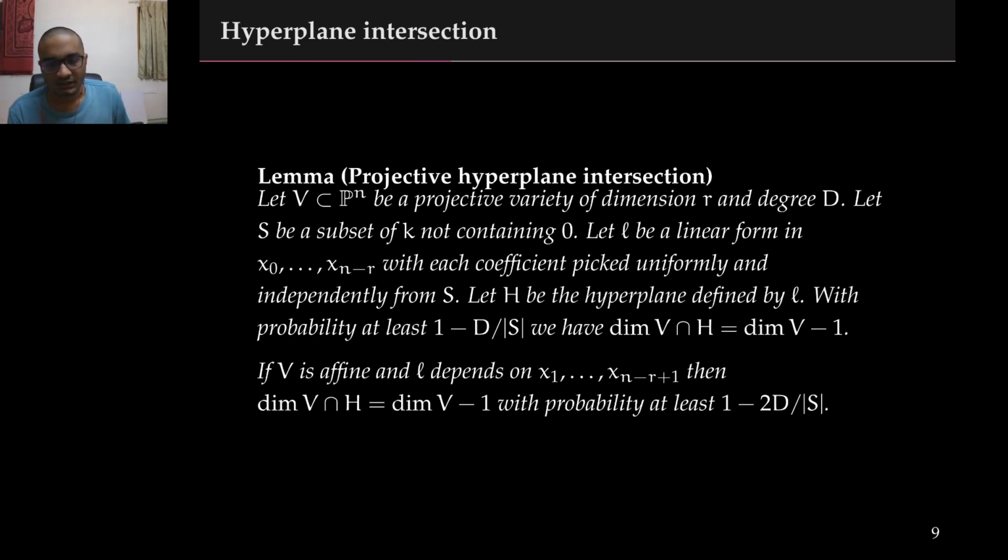We will also frequently use the fact that given a projective variety, if we intersect it with a random hyperplane, then the dimension of the variety drops by 1. In our results, the hyperplane with which we are intersecting will have some structure, namely, its defining equation will only depend on a subset of the variables. We show that the property that the dimension drops by 1 still holds with high probability in this setting for an appropriate setting of the parameters.